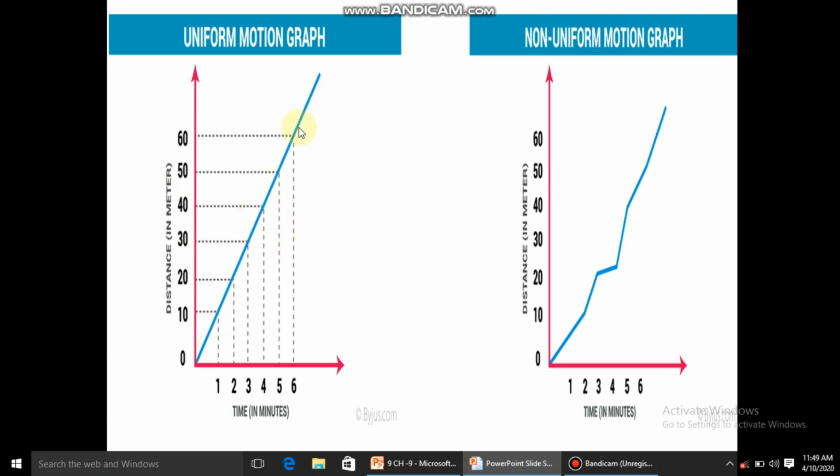Means आपको अगर बोला जाएगा कि uniform motion जो ग्राफ है उसमें किस टाइप का ग्राफ बनता है, so आप कहेंगे in uniform motion the distance time graph shows a straight line path. But in non-uniform motion graph time and distance unequal होता है, that's why उसमें एक straight line graph draw नहीं हो पाती है. Right students?